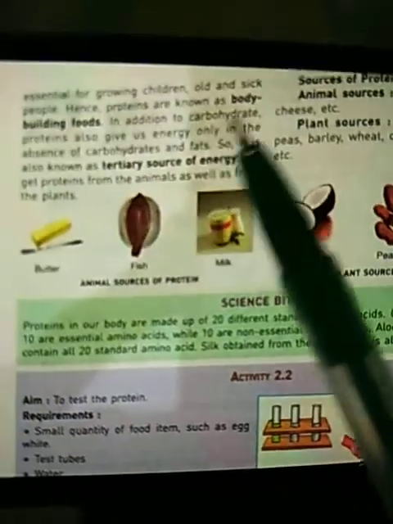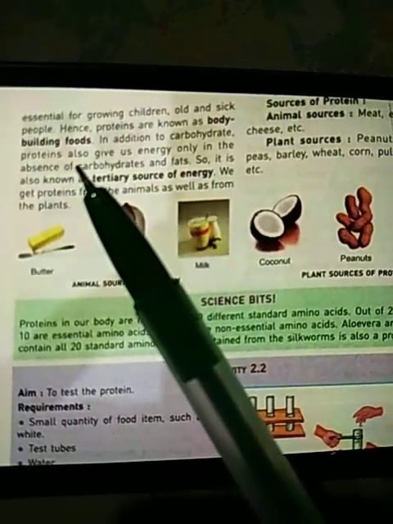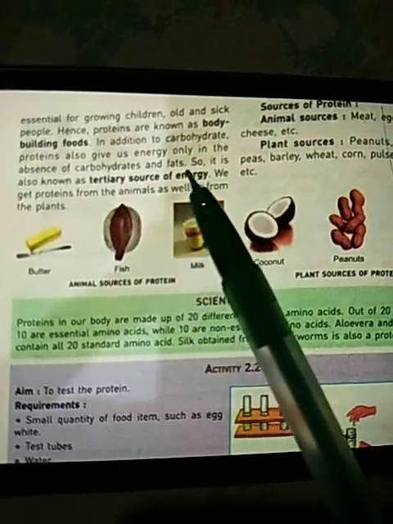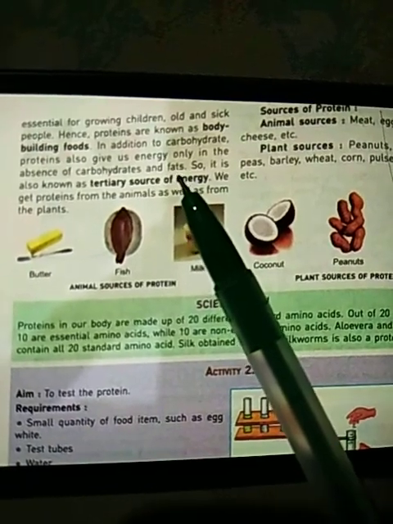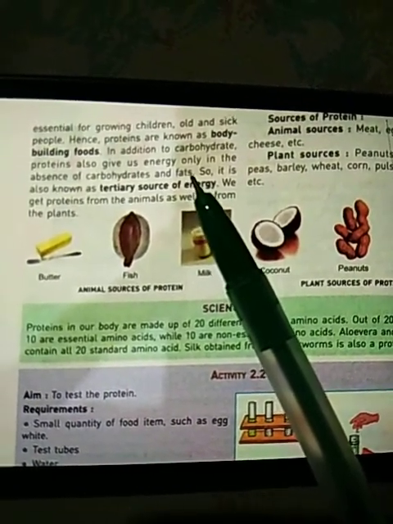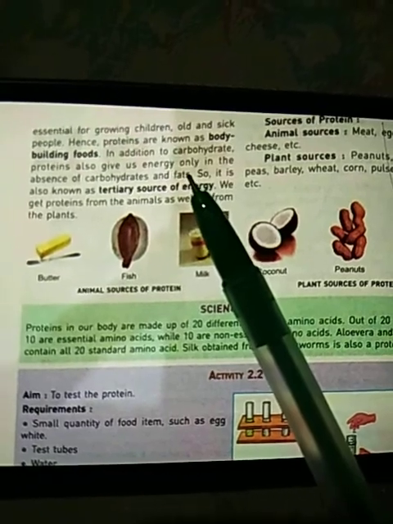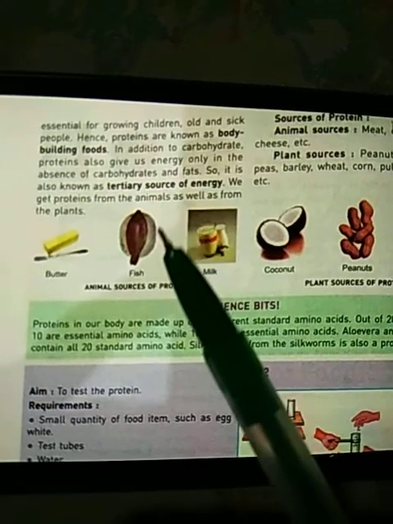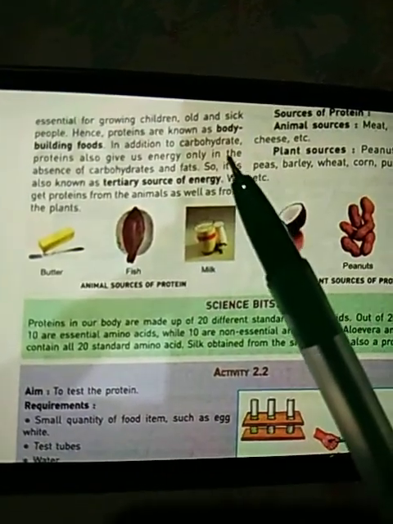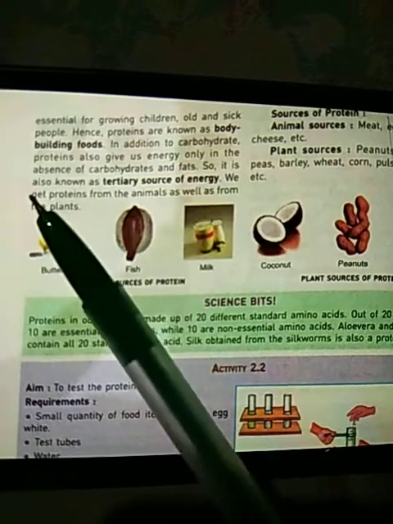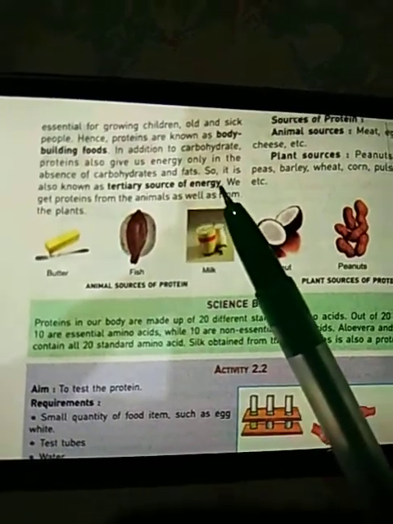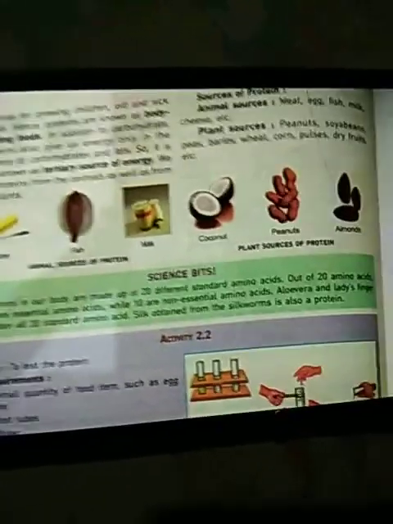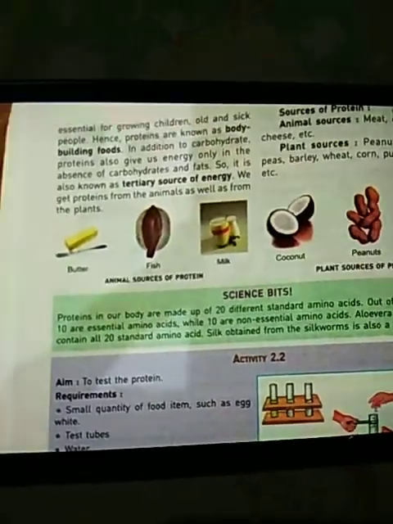In addition to carbohydrates, proteins also give us energy, only in the absence of carbohydrates and fats. Carbohydrates and fats are the main source of energy in our body, but if our diet is lacking carbohydrates and fat, energy to some extent will also be provided by proteins. So it is also known as a tertiary source of energy. Tertiary means a secondary source of energy. Not so essential, not so important, but it could provide energy to some extent.